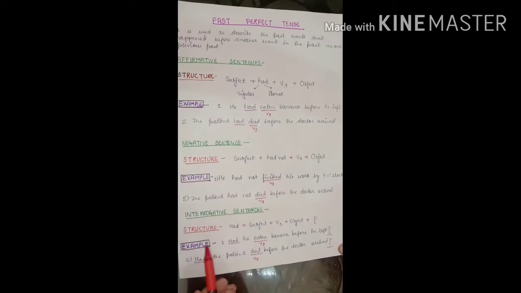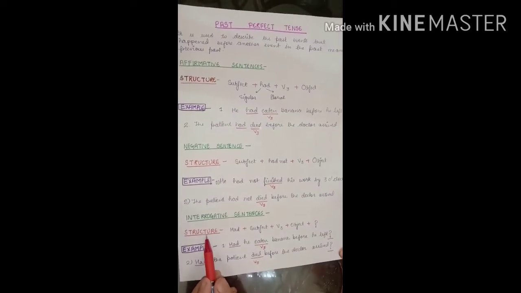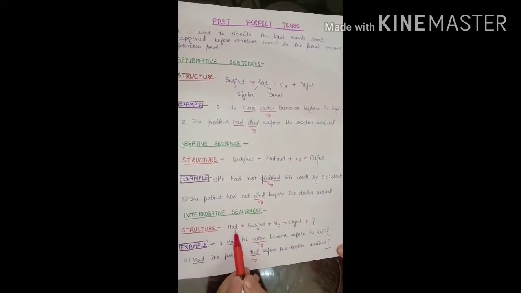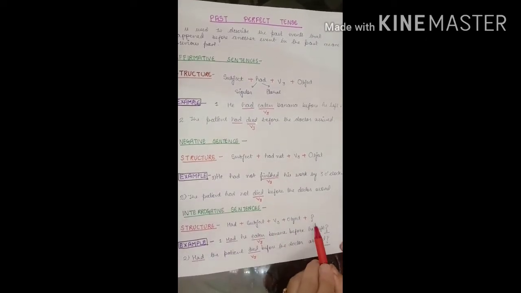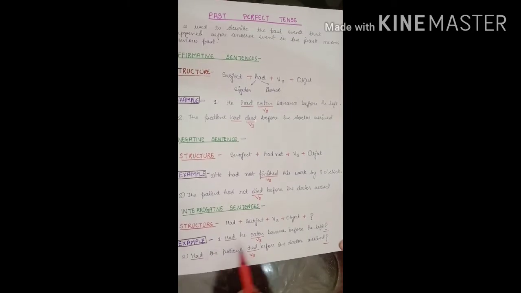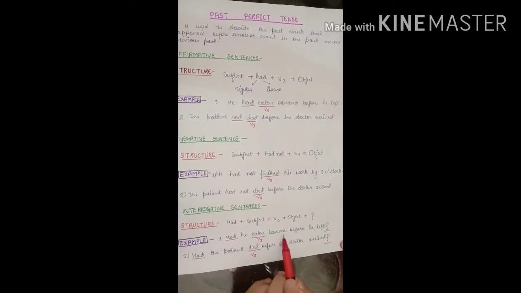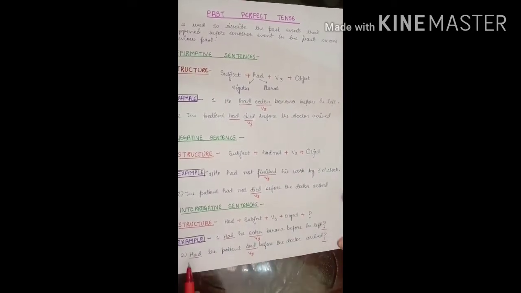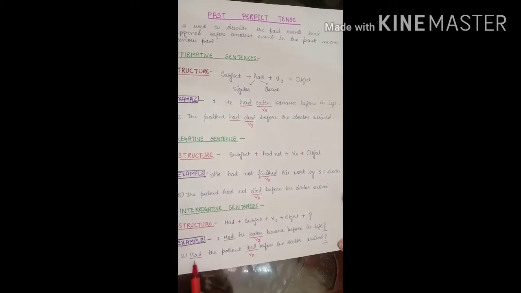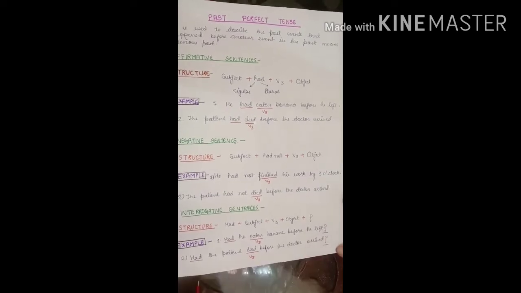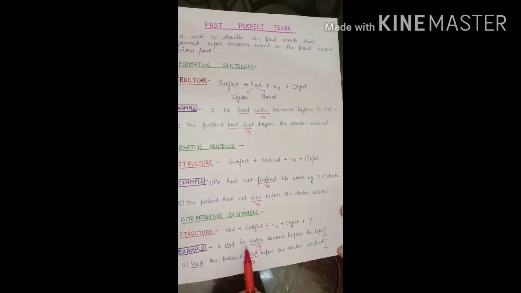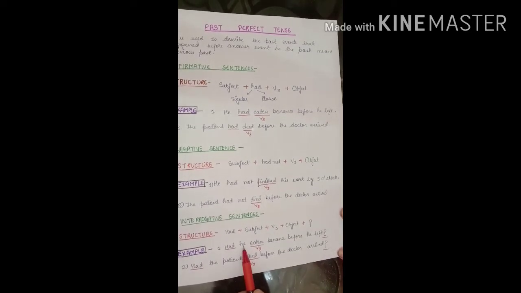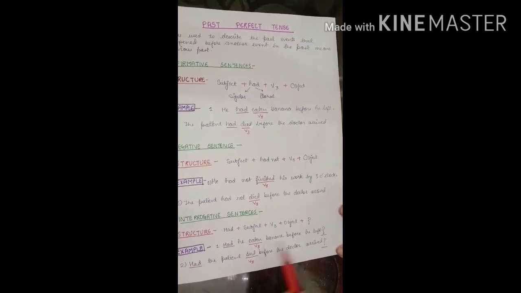Interrogative sentences. The structure will be little changed. Had will come in the beginning, then subject, third form of verb, object and a question mark. Example, had he eaten banana before he left? Second example, had the patient died before the doctor arrived? Now you can see had is used in the beginning with singular as well as with the plural subjects. Third form of verb is used.